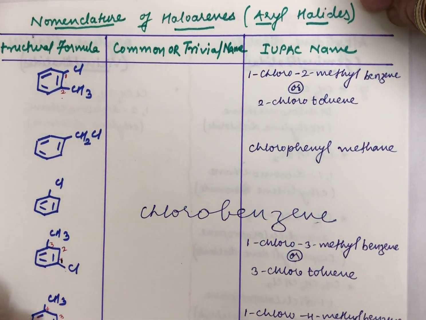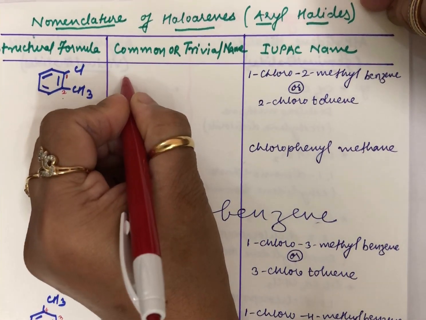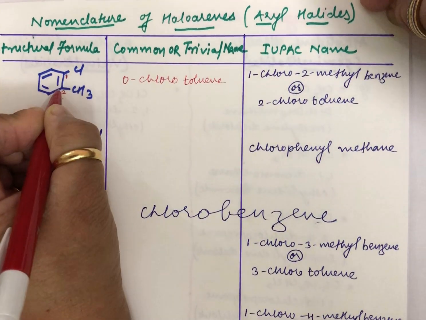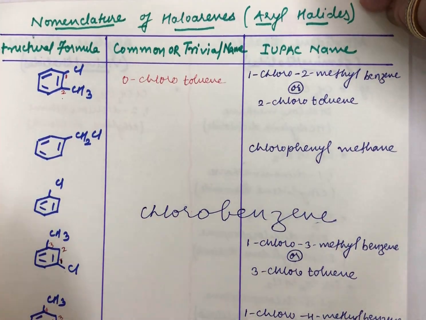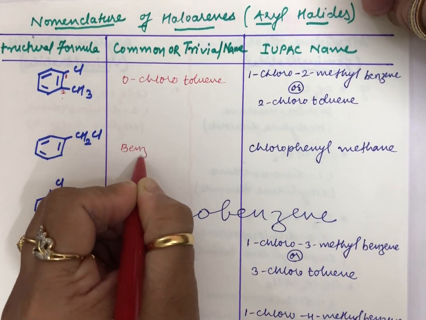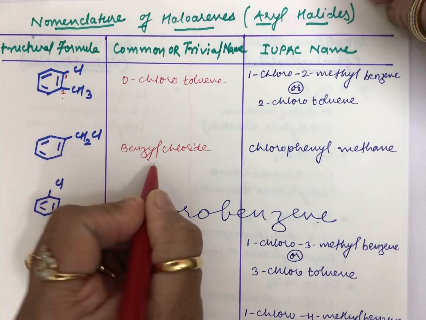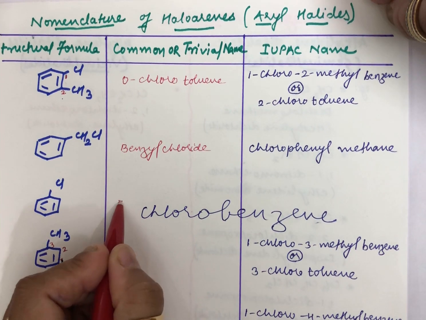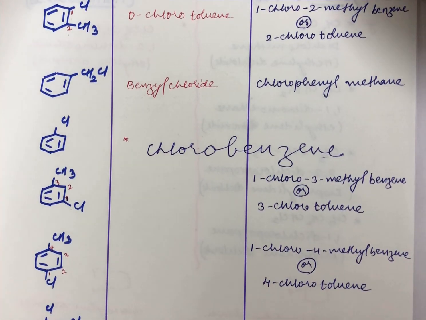1-3 is called as meta, and 1-4 is called as para. So this will be nothing but orthochlorotoluene, because these two are at ortho place, and this is toluene. Over benzene, if you are having CH3, it is toluene. Now this you need to remember, students, it is many times asked. The name for this is benzyl chloride. Over benzene, when you have CH2 group, it is called benzyl, and as Cl is attached, it is chloride. For this I told you, you need to remember, it is named the same way in common way and IUPAC way.